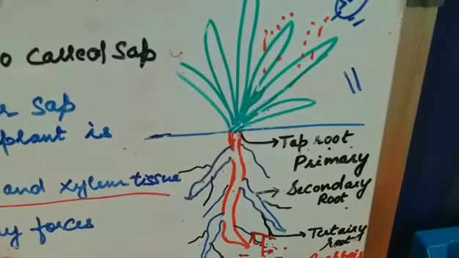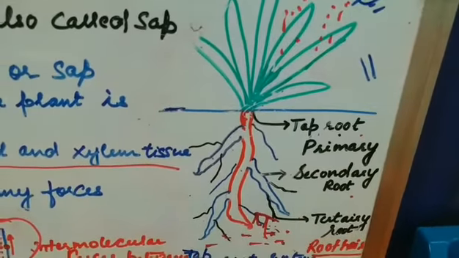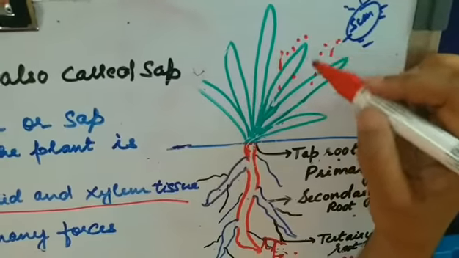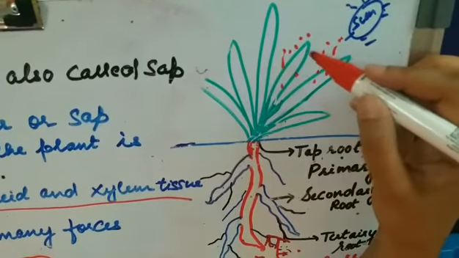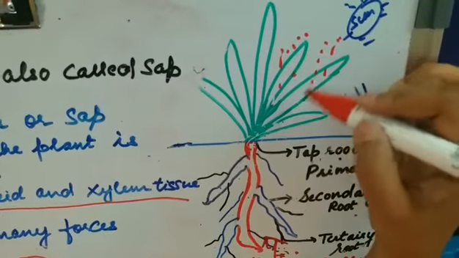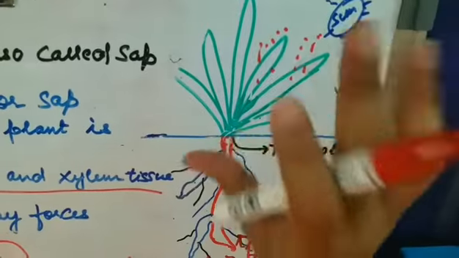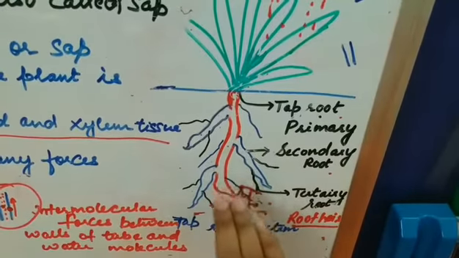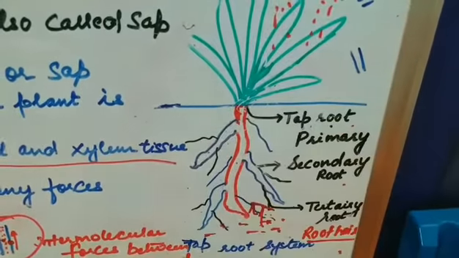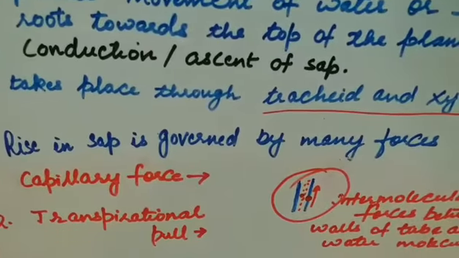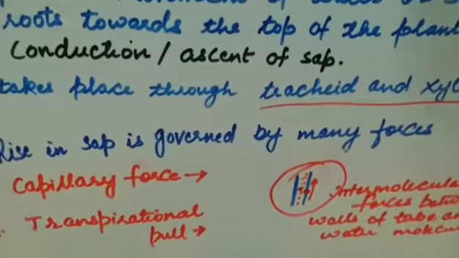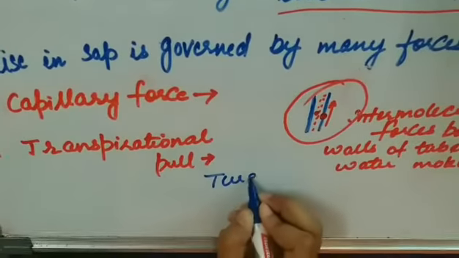So this is known as the transpirational pull. Due to the heat of the sun, there is loss of water from the leaves of the plant, and due to this loss a force is developed, and that force allows the movement of water from the root to the top. This is known as your transpirational pull. Okay, along with transpirational pull we will also come to know about turgor pressure.